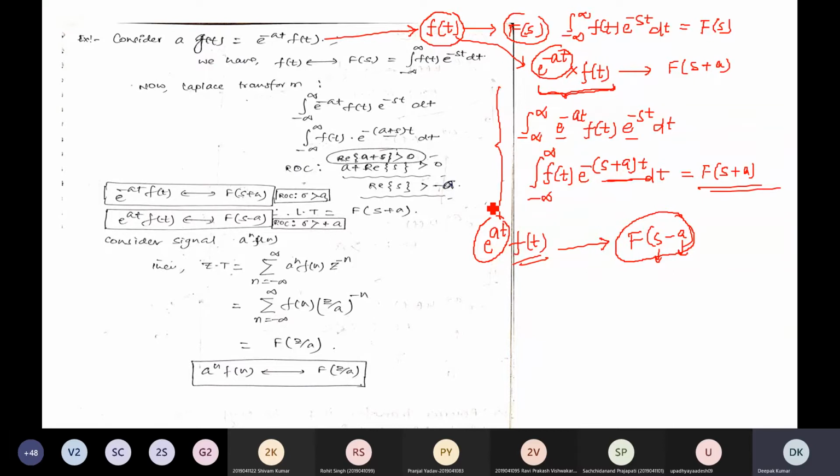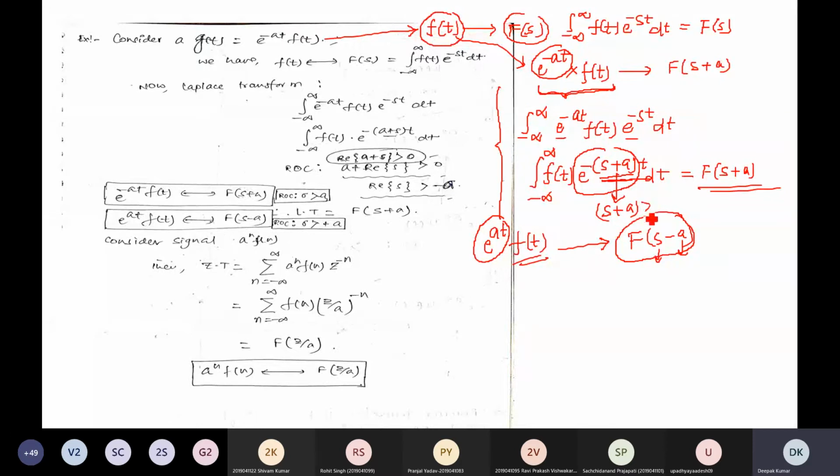Now for the existence of this integration or this Laplace transform, there is a certain condition that this exponential term e to the power minus at should be such that this integration is converging in nature. For that you have to take a limit that s plus a should not be negative.